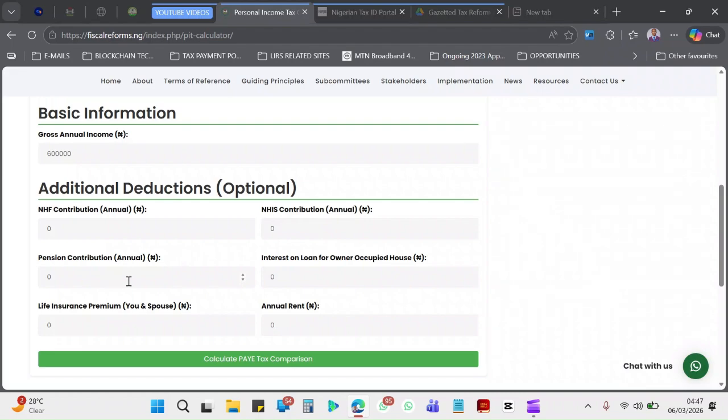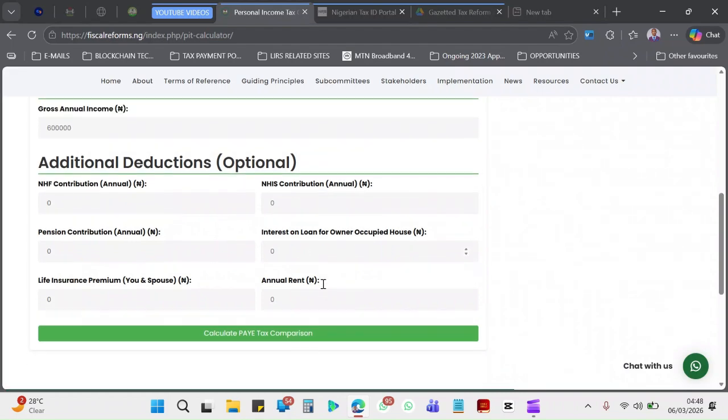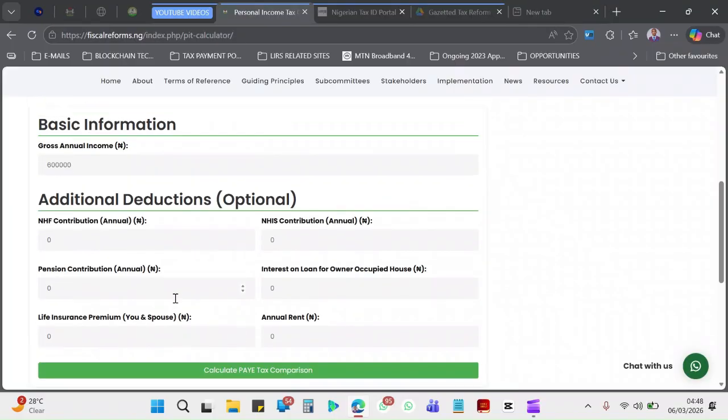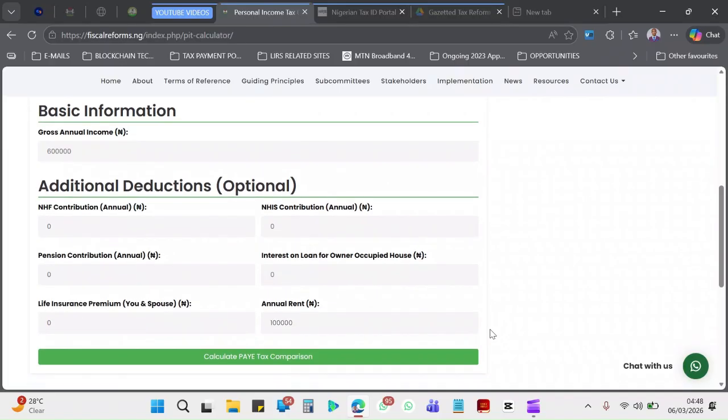Pension contribution, I'm not sure. Interest on loan, I'm not sure. Life insurance, I'm not sure. But the only thing that I'm very sure for someone earning that salary is definitely going to be paying rent. And let's say the person is living in a house that is paying 100,000 naira yearly as his own rent. So now let's use that as an additional deduction. You can see that it's optional. So if you are not having anything to do with all of these others, you are good to go.